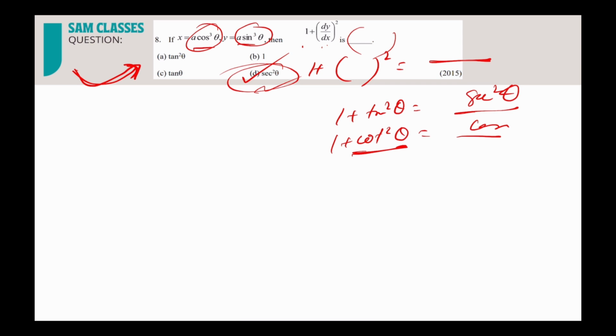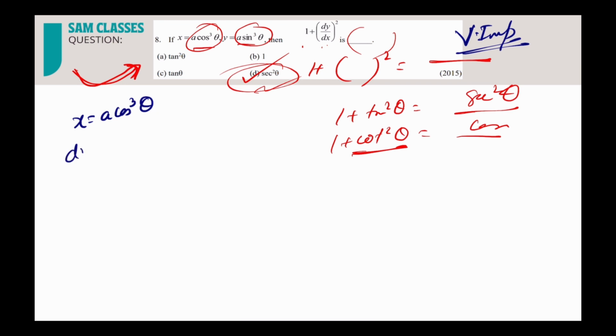It's pretty simple. Very similar to NCERT questions. See, I told you parametric form is very, very important. You'll see a lot of questions each year on the parametric form. So the first time I'll show you everything in detail. We have x is equal to a cos cube theta. So I'll differentiate x with respect to theta, because x is a function of theta.